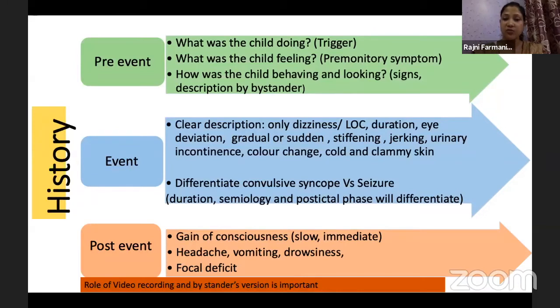How to differentiate between convulsive syncope and seizures? We have seen that convulsive syncope occurs after a deep cerebral hypoperfusion, and the child might have some movement, which can be stiffening or one or two jerks, not typical seizure-like phenomena. If the clinician feels that by history there are typical seizure-like phenomena, you should think of epilepsy and work up that way.